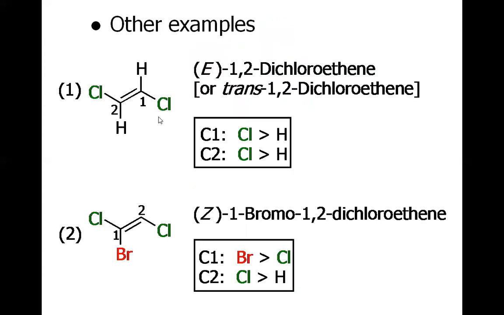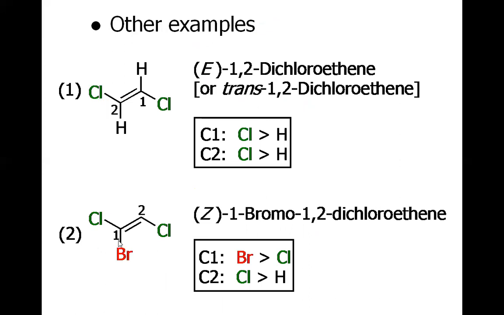Other examples: you could see in the first example, the chlorine and hydrogen lie on carbon 2. Obviously the chlorine has high priority and hydrogen has low priority. So the high priority groups on carbon 2 and carbon 1 are lying opposite to each other. So this is the E isomer.